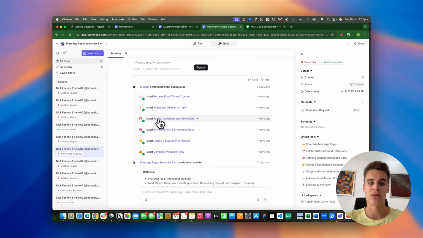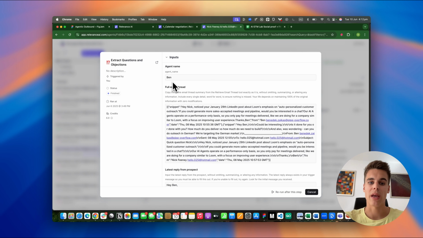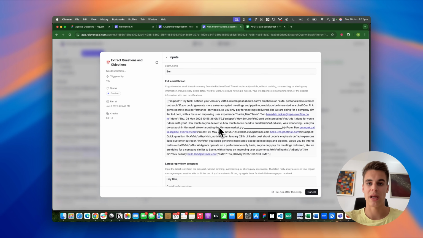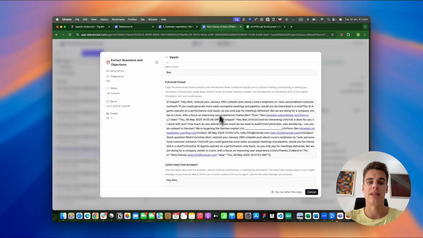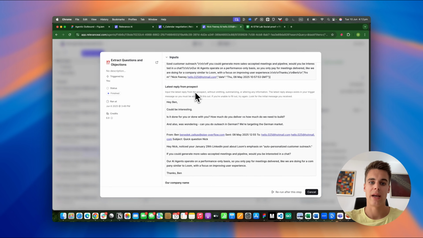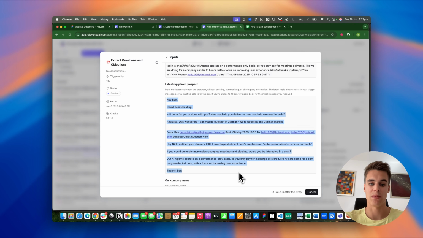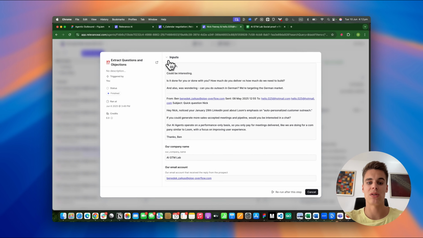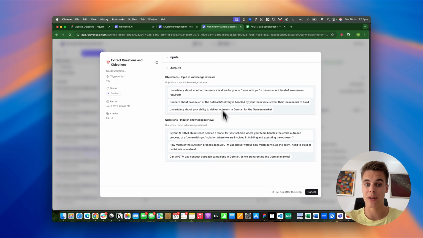The next step was to extract questions and objections. Again, we're passing the full email thread as the most important context here. And this tool will have to take the email thread, understand it, analyze it, and then take the latest reply from the prospect and extract the questions and objections that might be present here. The agent concluded that there were these 3 objections and 3 questions, which are the same, right? So you could frame the question around the German market as uncertainty about the ability to deliver outreach in German.